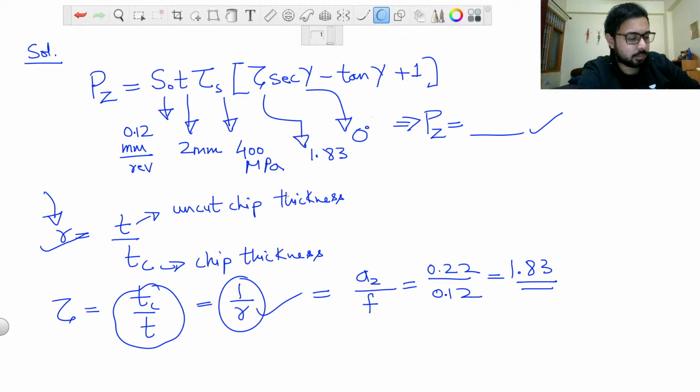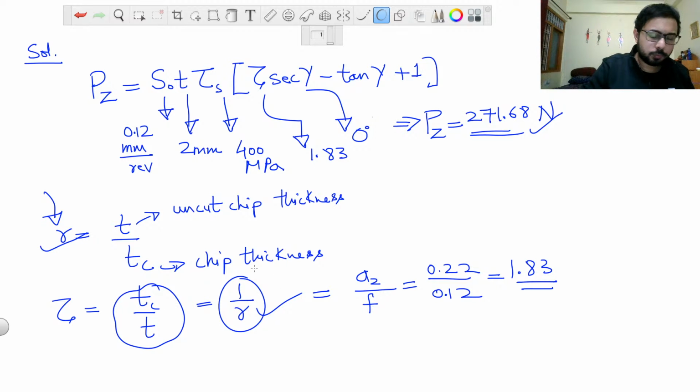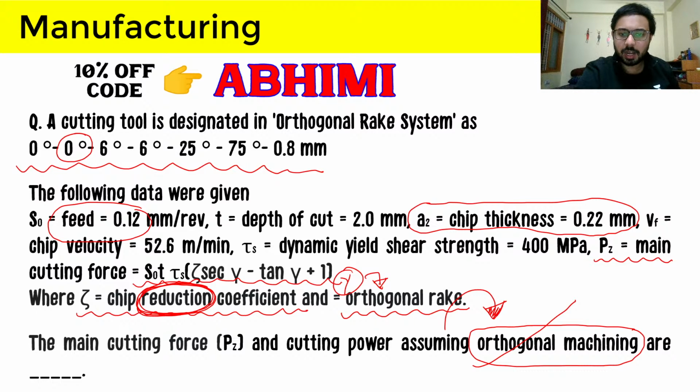So the answer given is 271.68, which is exactly the answer coming in my calculator. It is very good for you to calculate the same answer with precision. So the answer will be 271.68 newtons. That is the value of cutting force. It's nice that we have calculated this and discussed it in detail. Now let's move forward to the second part of the question, which is asking us for cutting power.